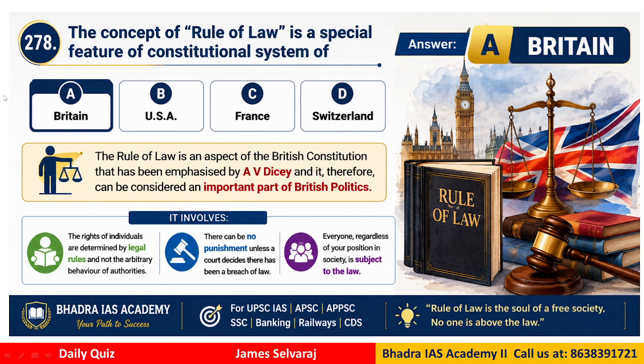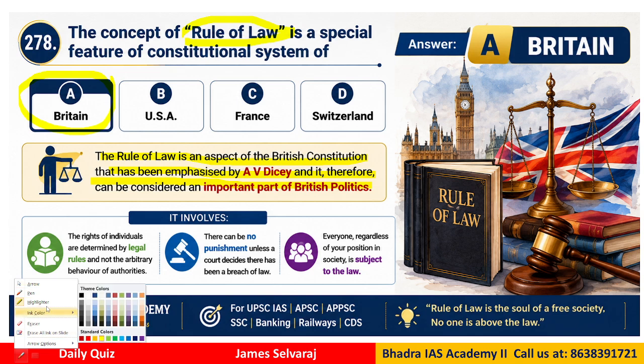Question number 278. The concept of rule of law is a special feature of the constitutional system from where? Is it Britain, USA, France or Switzerland? The correct answer: the rule of law is a special feature of Britain. The rule of law is an aspect of the British Constitution that has been emphasized by A.V. Dicey, and considered an important part of British politics as well.